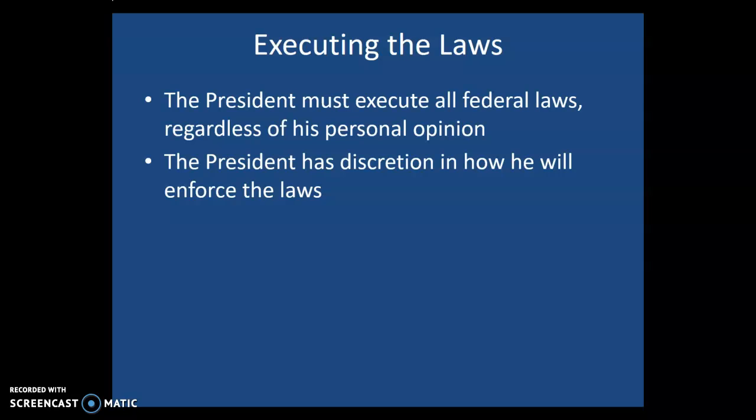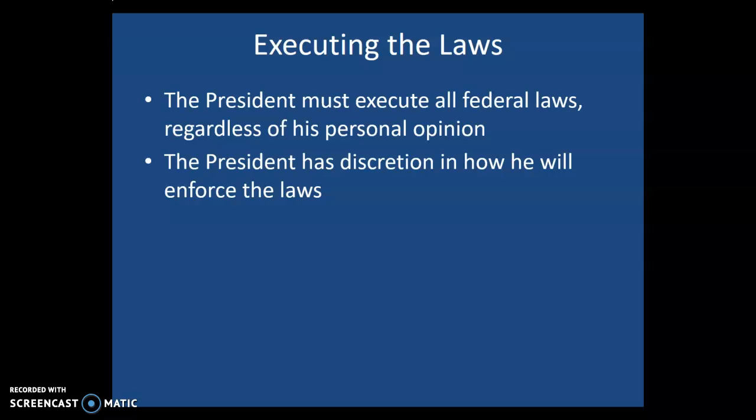And I'll give you a quick example. Theoretically, it is against the law to sell marijuana in the United States. There is a federal law that is against the sale of marijuana. However, many states have legalized the sale of marijuana within the boundaries of the states. Today, tomorrow, whatever, Biden could actually send the FBI and start enforcing the anti-marijuana laws if he chose to do so.